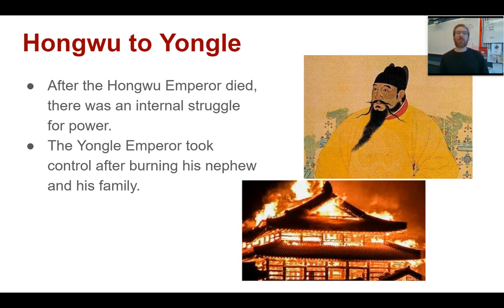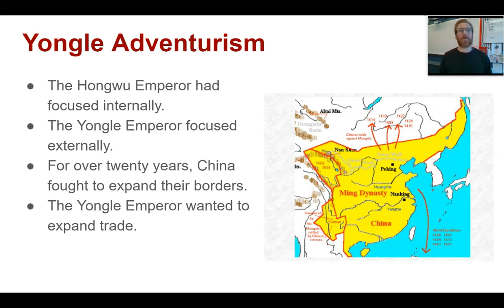After he died, there was an internal struggle for power between a couple of claimants to the throne. But the one who comes out on top is the Yongle Emperor, who takes a great idea here. If you want to get rid of all of your rivals to the throne, why don't you just kill them all? And that's what the Yongle Emperor did. He burned the home of his nephew and his nephew's family, wiping out that branch of the Chinese rule and seizing power for himself.